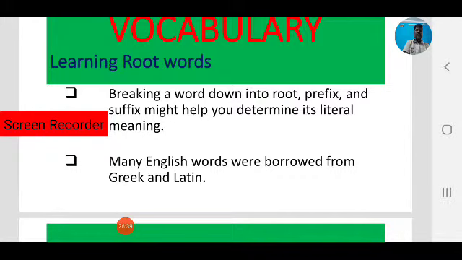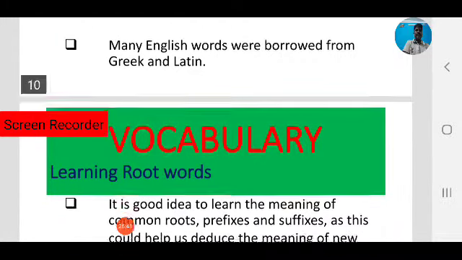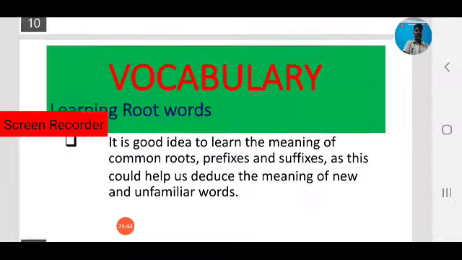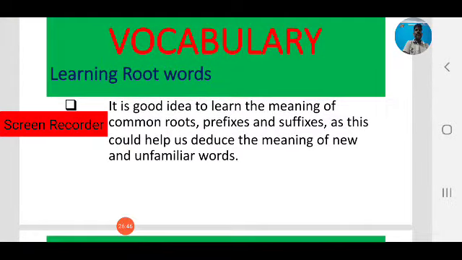Today we'll focus on some root words. It is a good idea to learn the meaning of common roots, prefixes and suffixes, as this can help us deduce the meaning of new and unfamiliar words. So today we focus on some roots of Greek and some roots of Latin words.